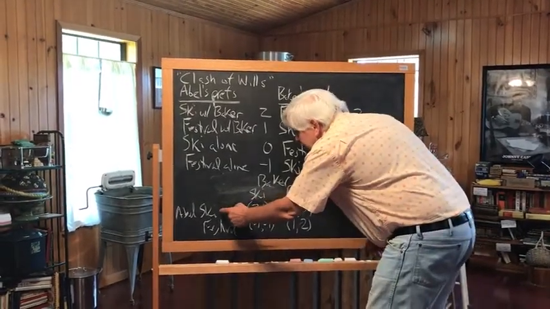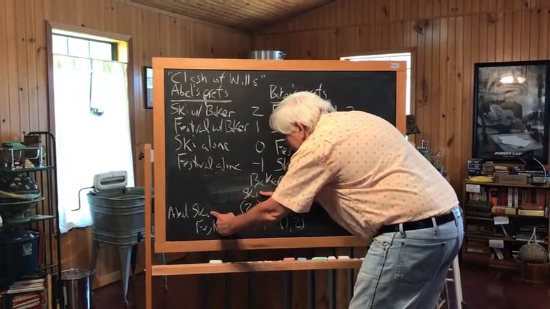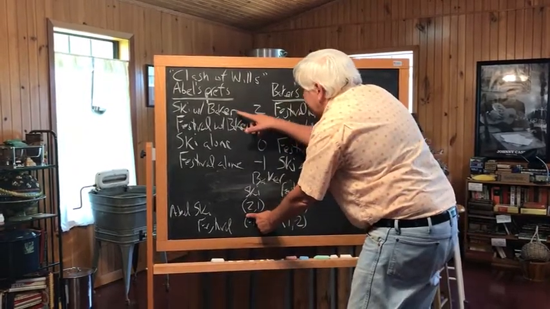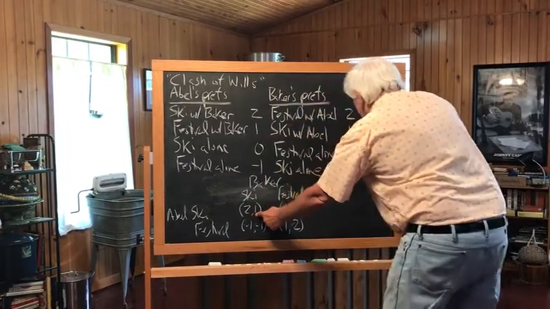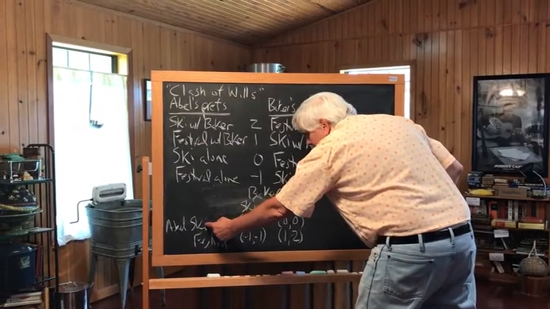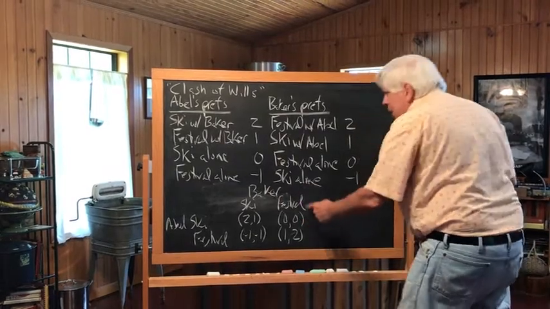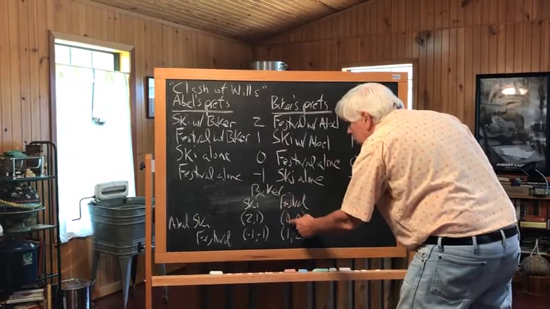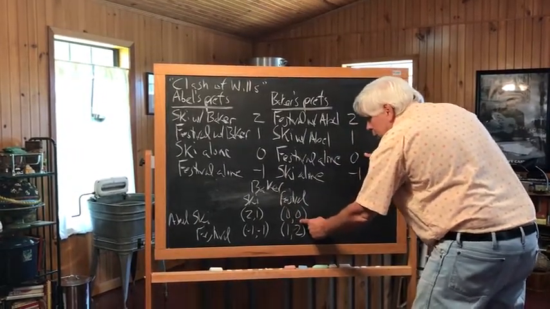If Abel chooses a strategy of going skiing and Baker independently chooses a strategy of going skiing, that will result in a payoff of 2, Abel's most preferred outcome, and 1, Baker's second most preferred outcome. If Abel chooses the strategy of going skiing, while Baker chooses the strategy of going to the festival, they'll wind up at 0, Abel skiing alone, and 0, Baker at the festival alone.